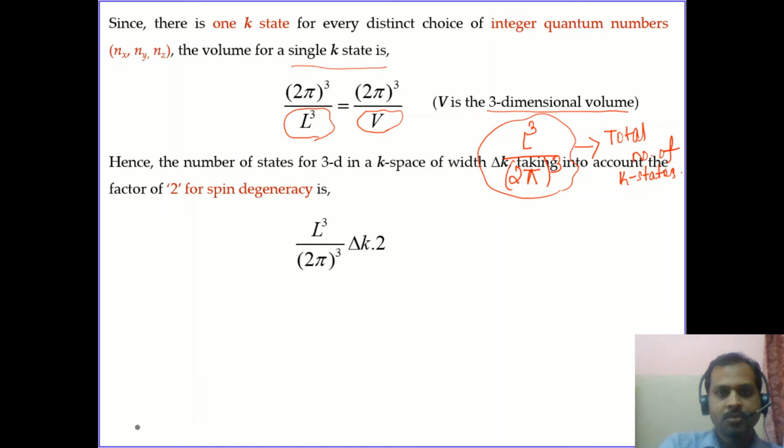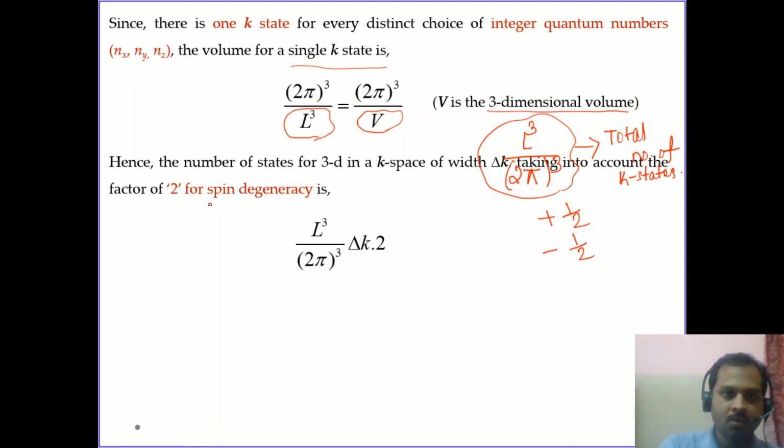And also we know that in each k state we can have either the spin plus half or the spin minus half, because we know that electrons have half integral spin. So either plus half spin is possible or minus half spin is possible.